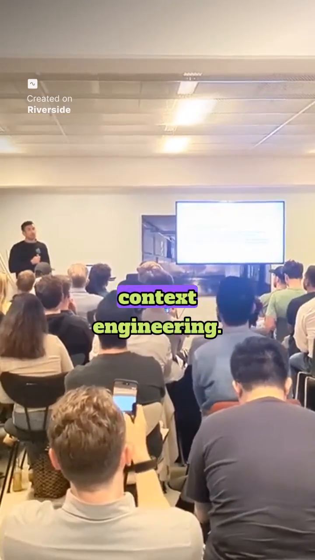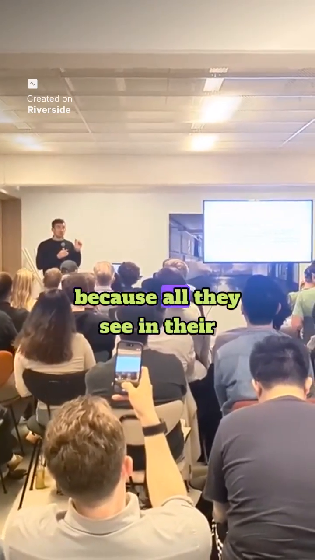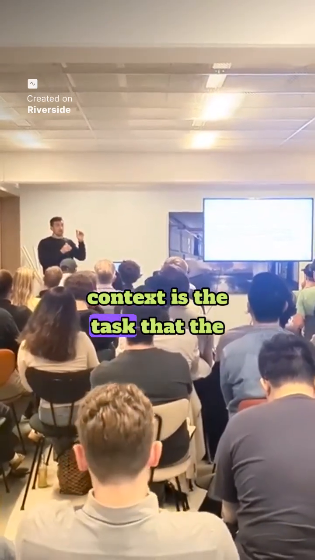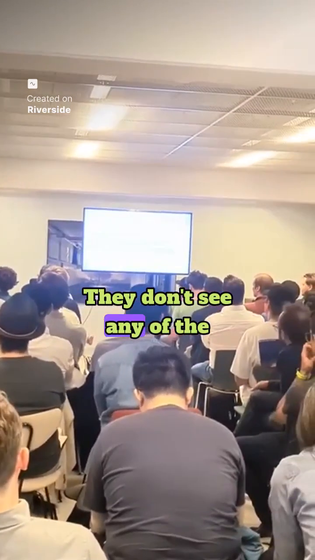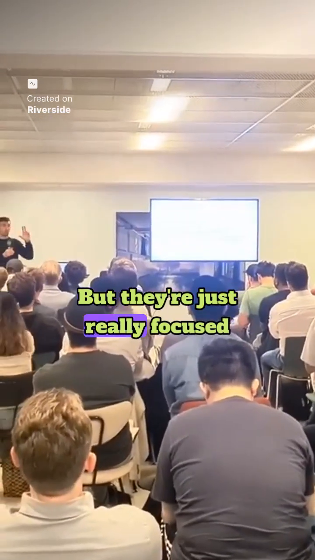Why does this work? Again, it's all context engineering. The subagents can now do a better job of researching because all they see in their context is the task that the main agent wrote. They don't see any of the previous work. There's downsides to that, we'll get to that later, but they're just really focused on this task.